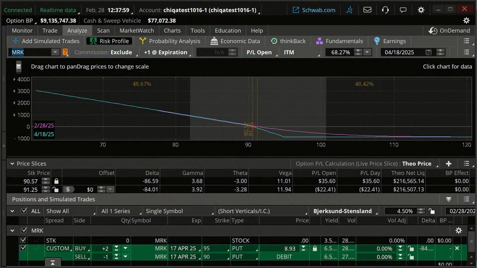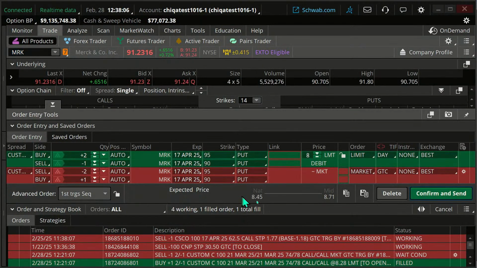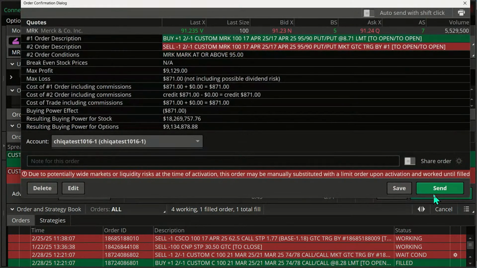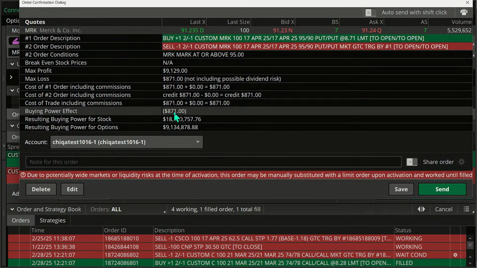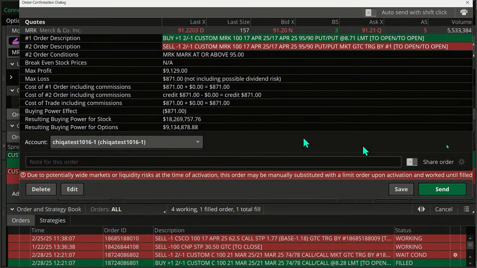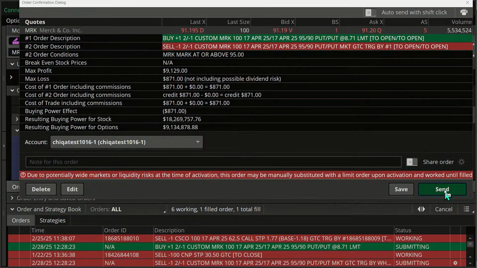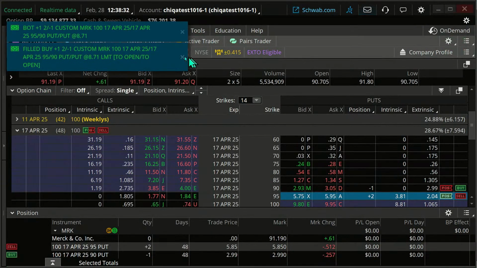Let me get out of this here, and let me go back to our trade tab, and I'm going to confirm and send. And our buying power effect, $870. Okay, I'm not going to do it right now, but if I were to pull up just a short stock, well, maybe we'll do that in a sec. Remember that, $871. I'm going to send that order. Okay, we just sent that, filled.